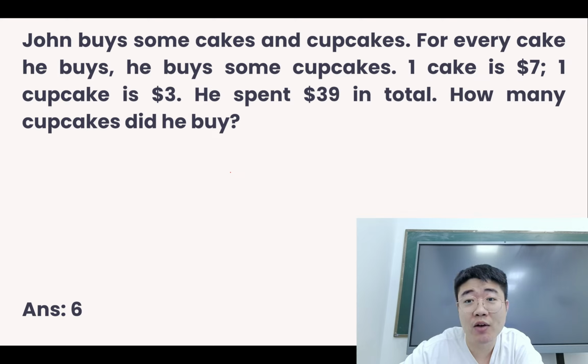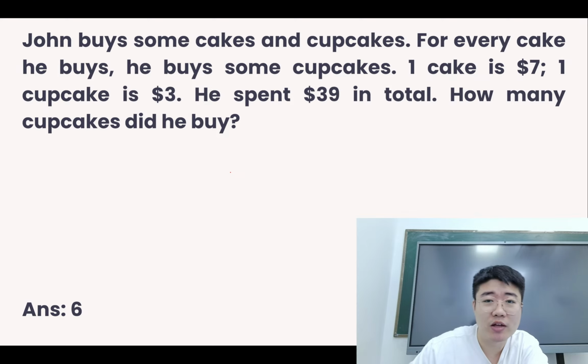Right, this one we have to do a bit of guess and check. You want to get 39 directly, $39 in total. So we are going to check like this: $7 plus $3, $10. So this one you cannot group them together. And then next, when you get another $3, it will be 13.